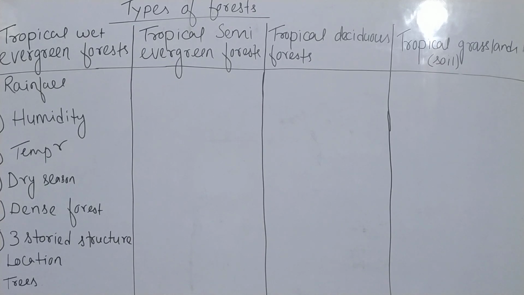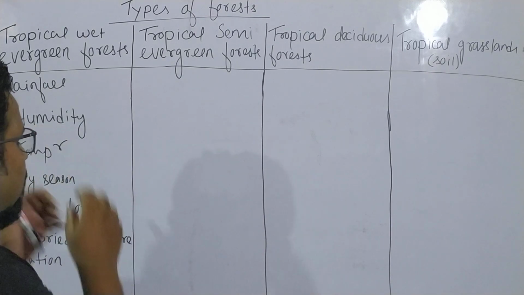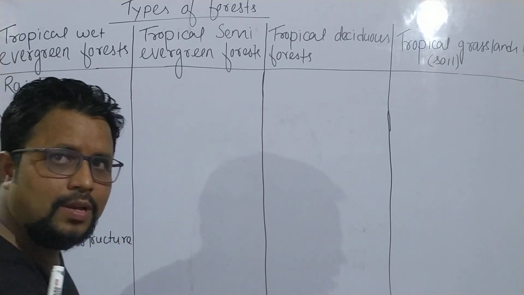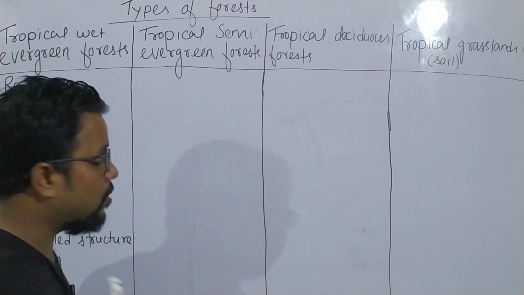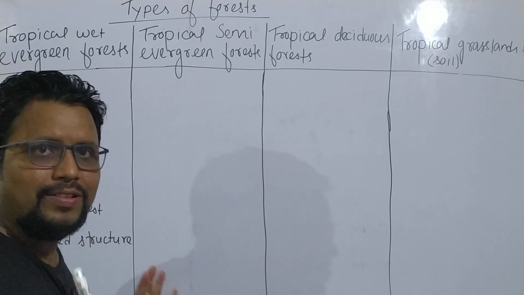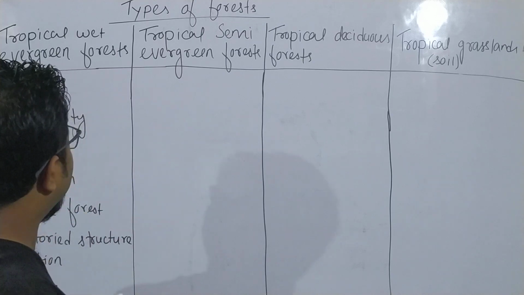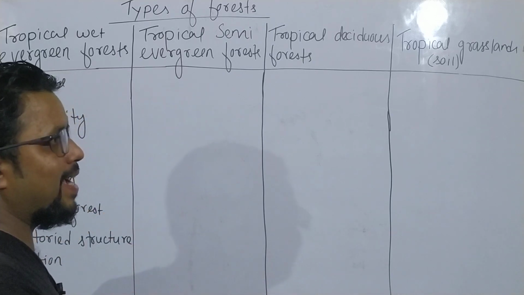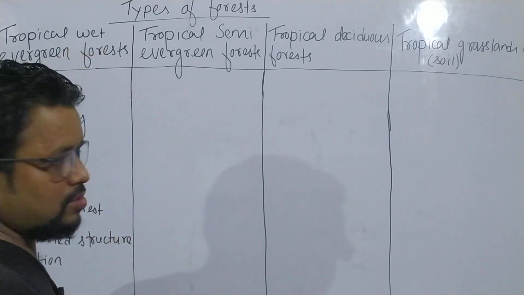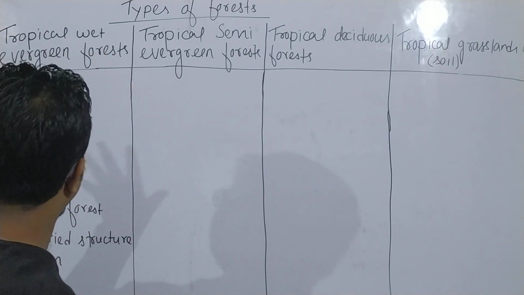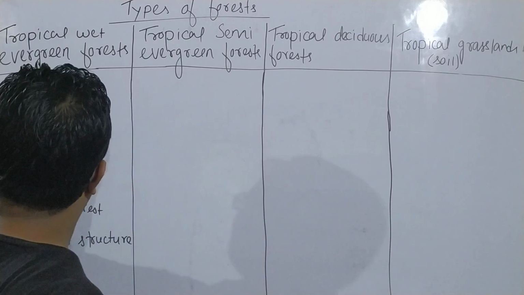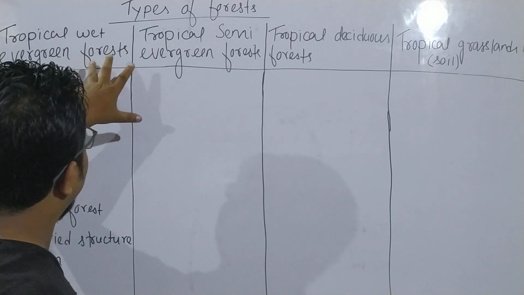So in short, if I want to summarize this, I will summarize like this. If water and sunlight are available throughout the year, then we can see an evergreen forest. If the forest or the trees get water and sunlight throughout the year, then the forest is said to be an evergreen forest.